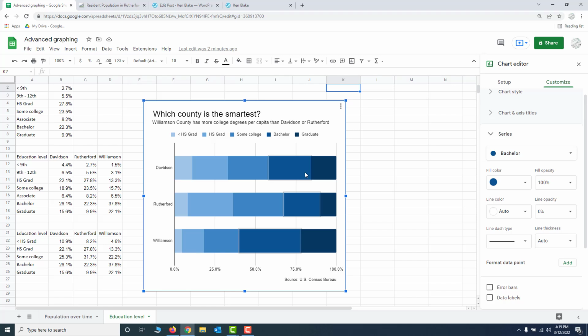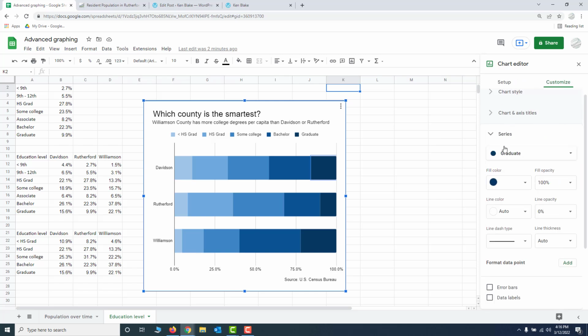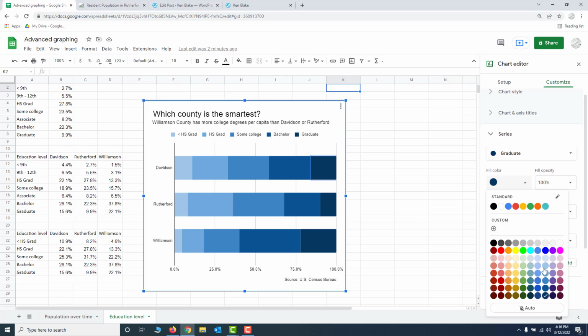Remember, we had a whole wide range of colors for these different segments of each bar in the default chart. So all I did here was I went to the last category, the most advanced education category, clicked on it, and chose the darkest color here at the bottom of this whole series of blue dots.